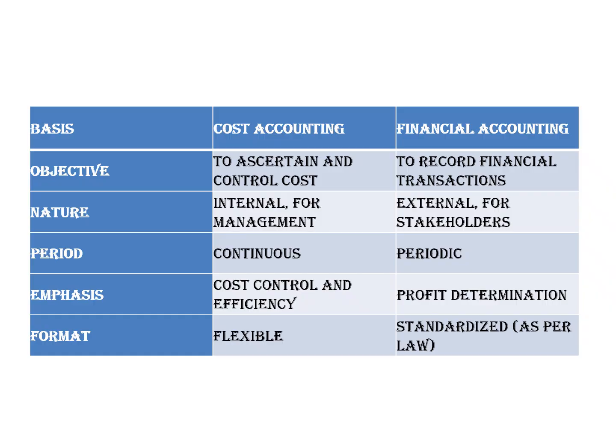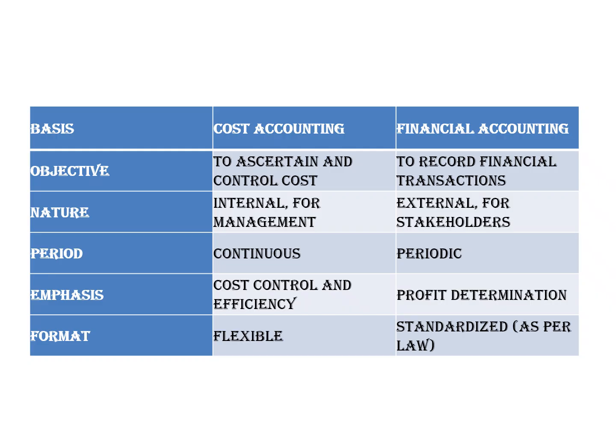In this slide, we are going to see the difference between cost accounting and financial accounting. The main objective of preparing cost accounting is to ascertain the cost incurred for producing one unit. But financial accounting is recording all the financial transactions in a business. The nature of cost accounting is internal and it is maintained for management's decision making. Financial accounting is external and is maintained for submitting to the stakeholders.